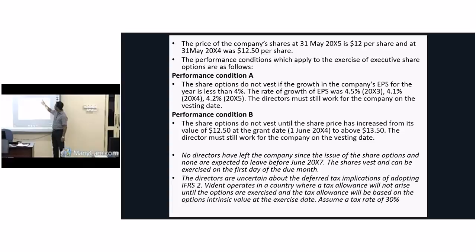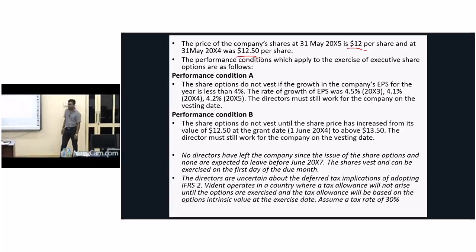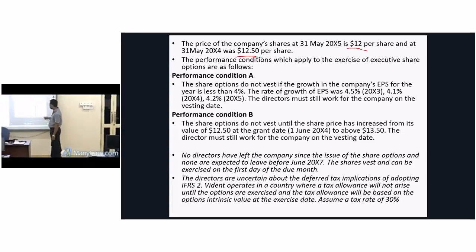Look, the share price per share is 12 rupees, and at the end of x4, the date is wrong, at the end of the second year, let's say, it is 12.50, that's the share price, right? Don't focus on this tax point, I don't consider it.